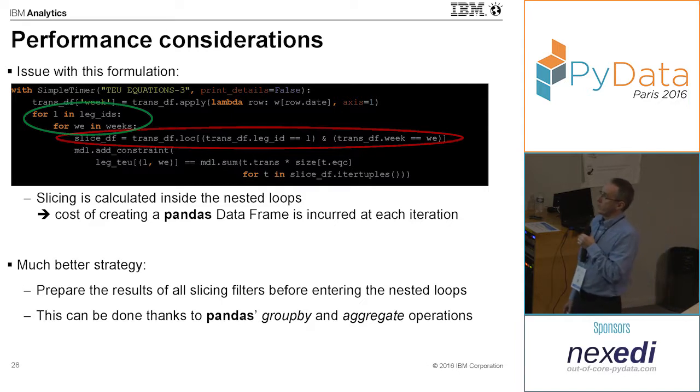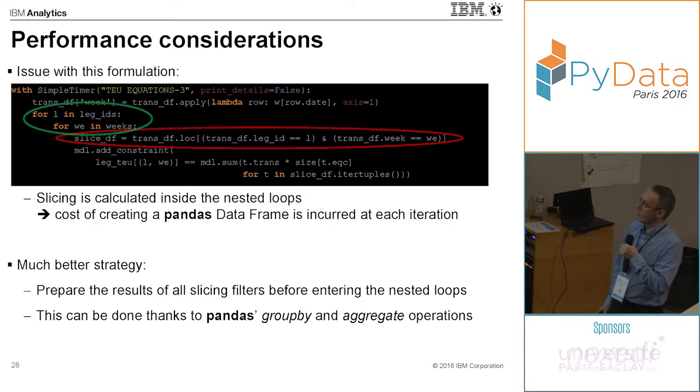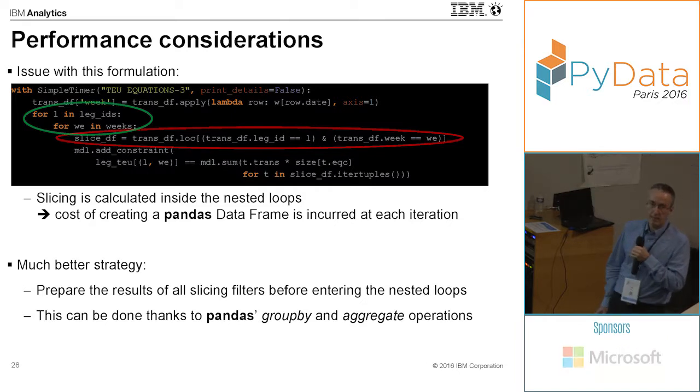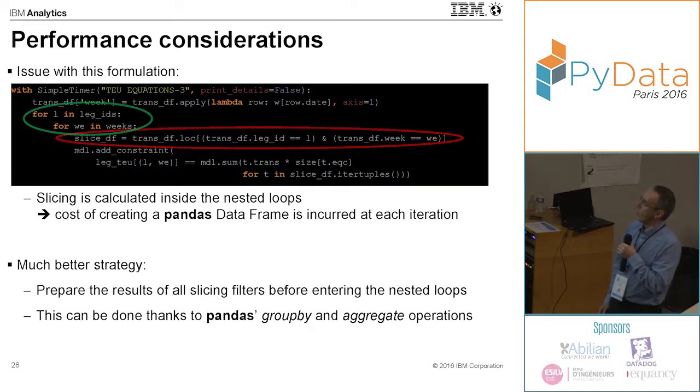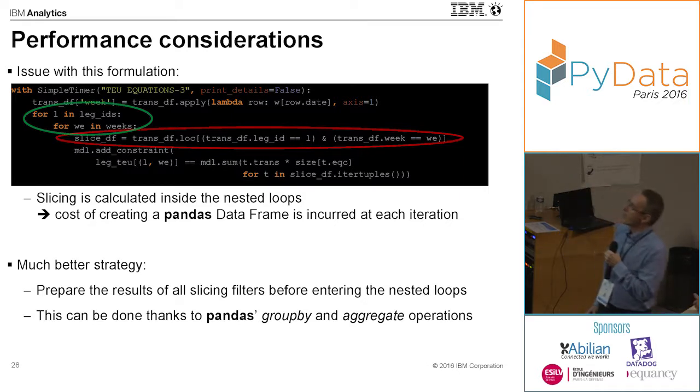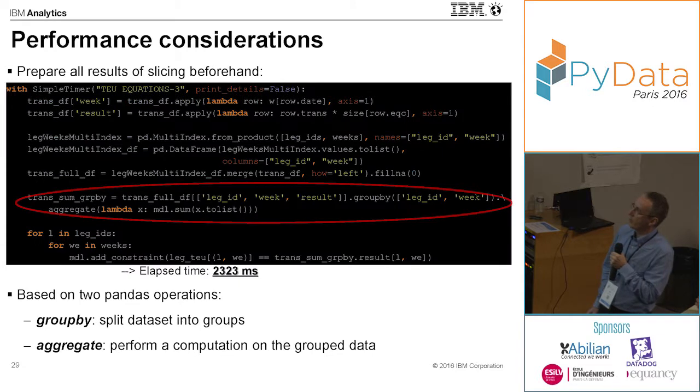So even if it is better compared to the naive slicing formulation, I think there is a much better strategy. It's actually to pre-compute all the slicing outside the nested loops. And this can be done thanks to the pandas group by and aggregate operations. Be careful, it's a bit ugly. It's a bit more verbose because there's a bit more preparation or pre-computation to do.